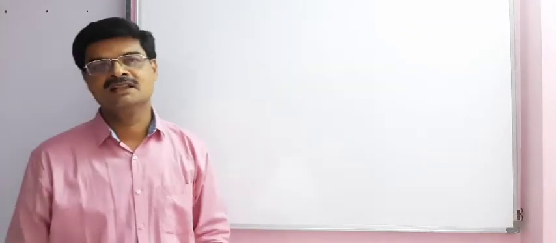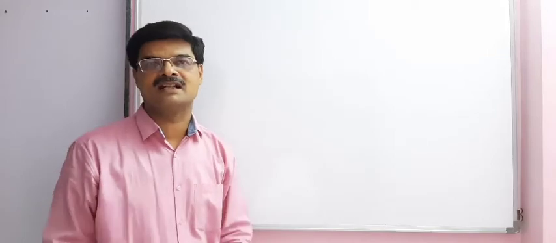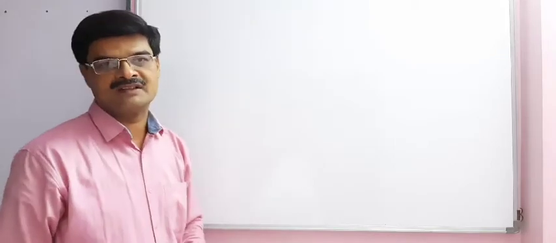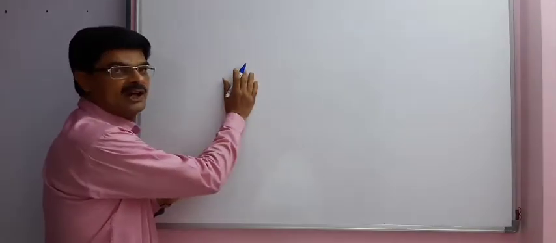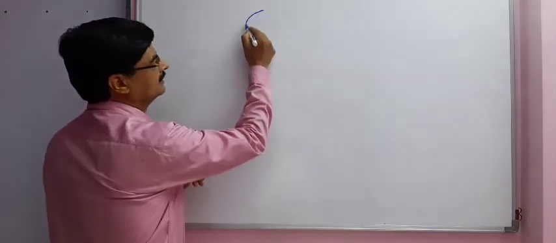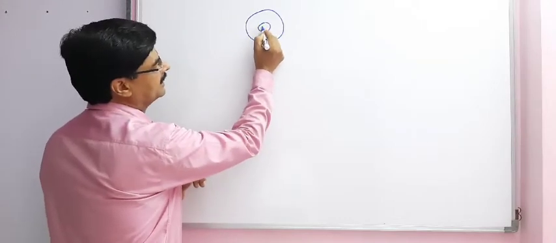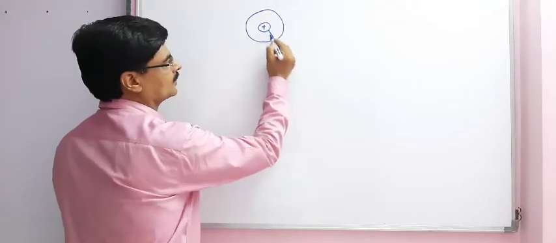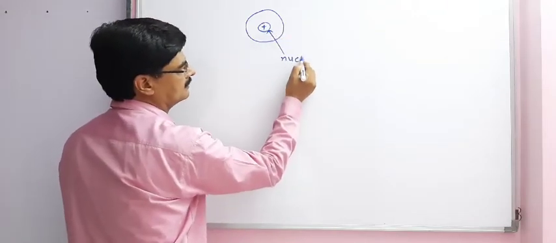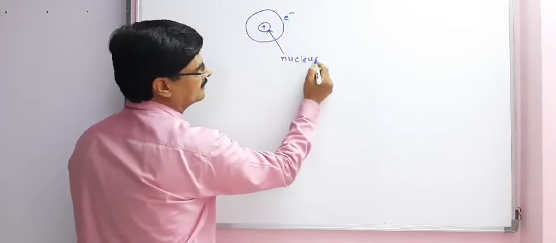Ionization enthalpy is useful to understand some questions like metallic character, non-metallic character, oxidation state, etc. First of all, we understand ionization enthalpy. This is the structure of atom in which positively charged nucleus contains proton and here electrons are present.